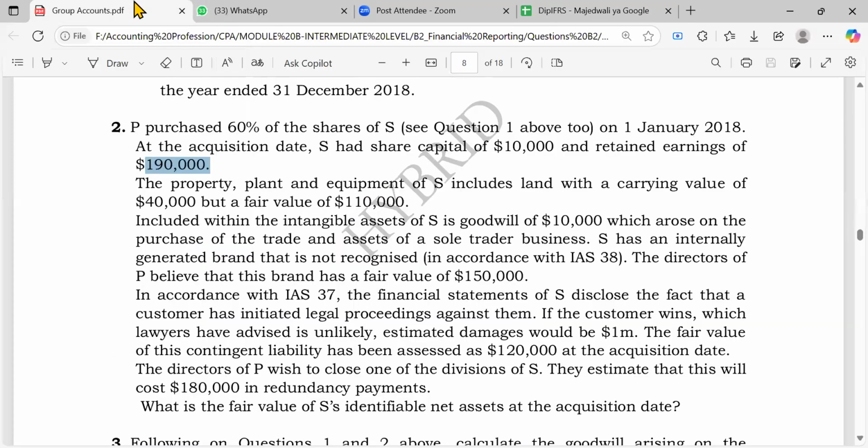Okay. Now, going back to the question, you are told the property, plant, and equipment of S includes land with a carrying value of 40,000, but a fair value of how much?